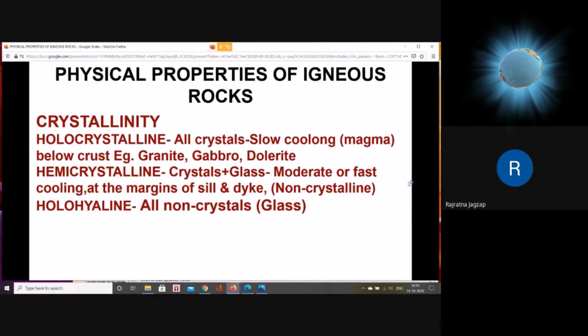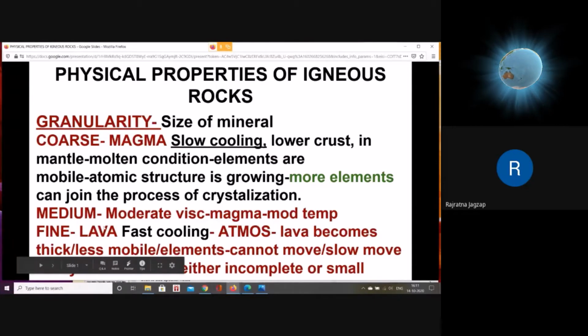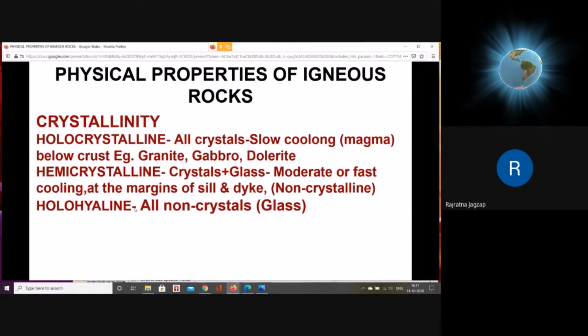So example of that is again the same, granite, gabbro. But if you come to the third example of rock, that is dolerite, that we have taken in the previous slide as an example of medium grained rock, but it is all crystalline. Though it is medium grained as compared to granite and gabbro, the size of the minerals is medium, whatever material is present in the dolerite is all crystalline. That's why we have taken it as an example of holocrystalline.